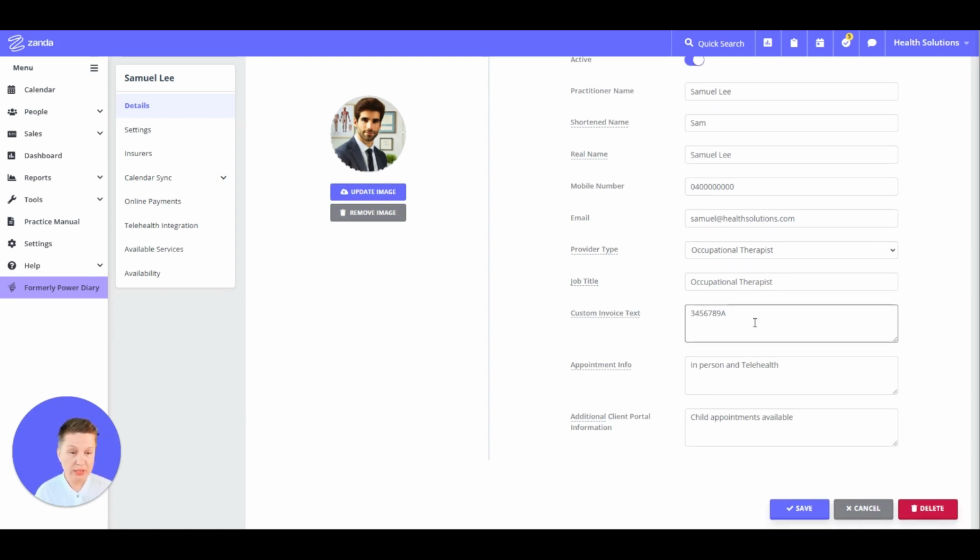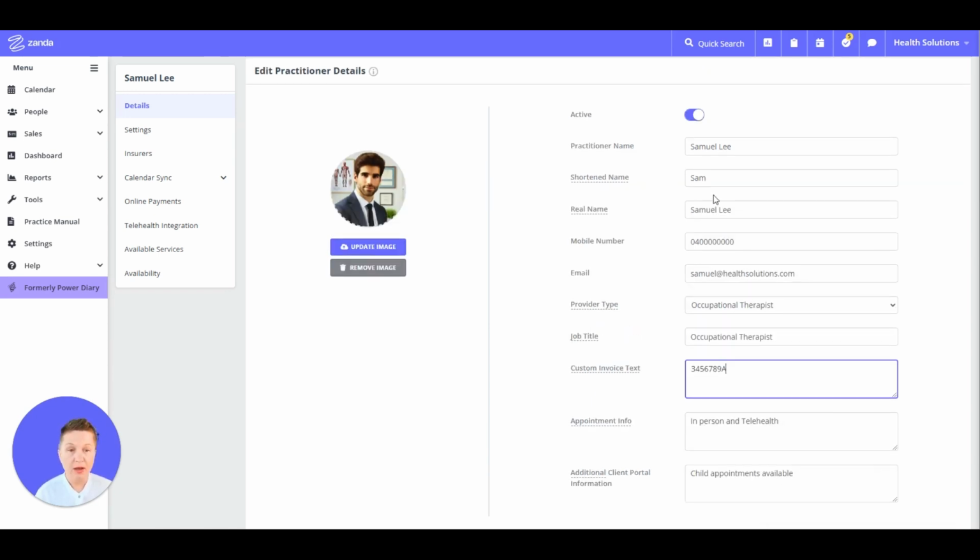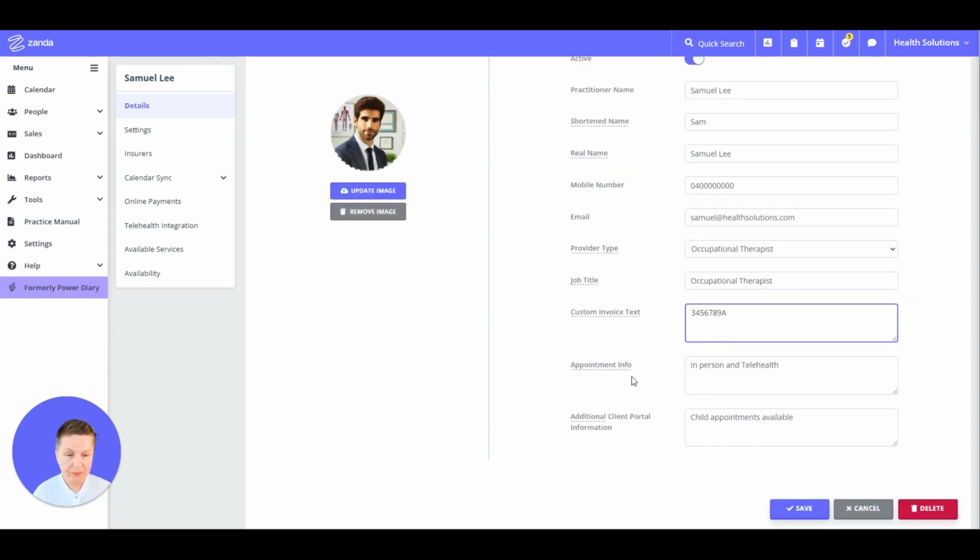The custom invoice text, this text box, feel free to use for any additional information that is not used in other, more dedicated field types. This information will be used, as you can guess, on the invoice layout, and you can add any custom information you want to see on your invoices relevant to this practitioner.